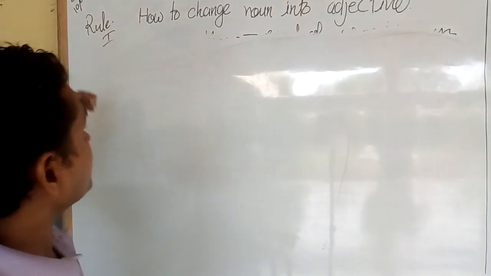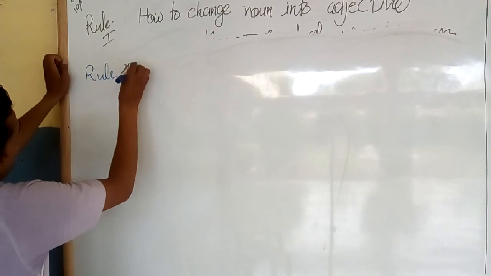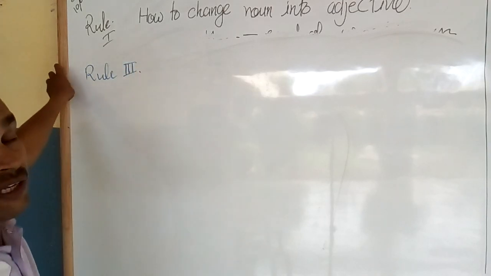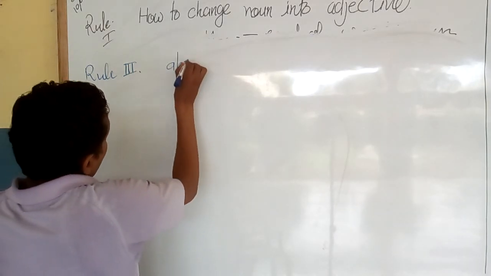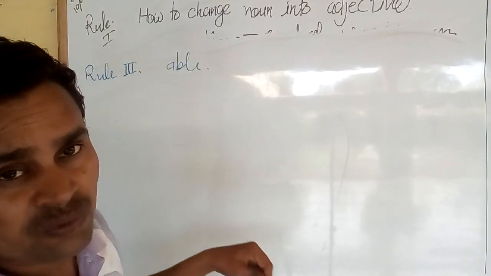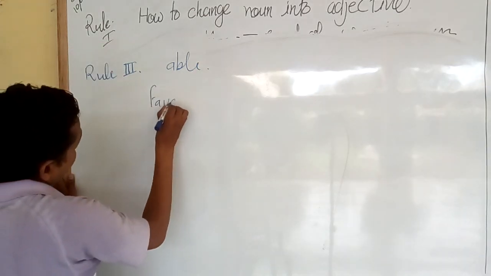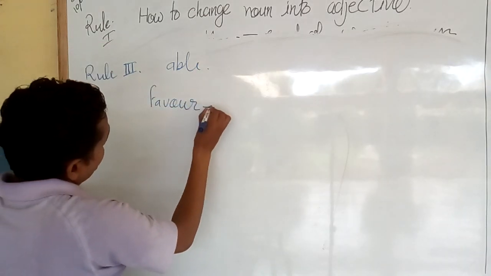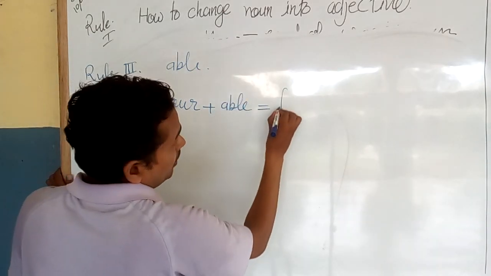Now come to rule number 3. Rule number 3, you can add able. For example, favor. You add able, and it will be favorable.